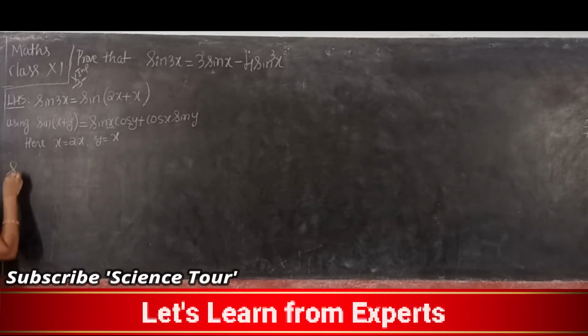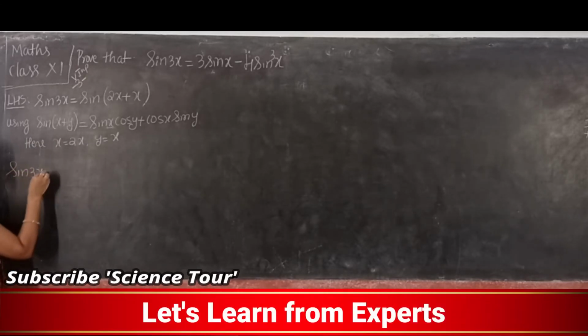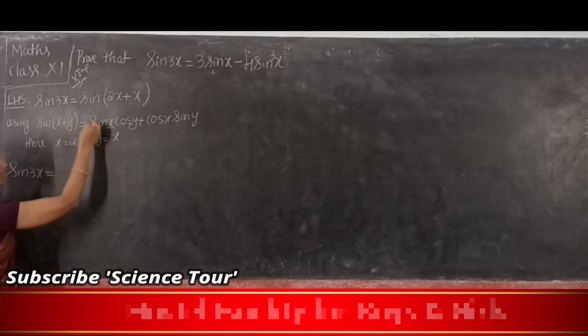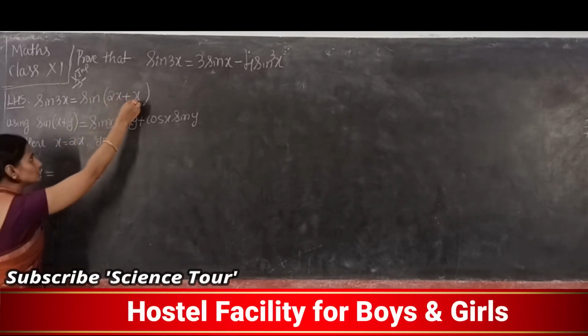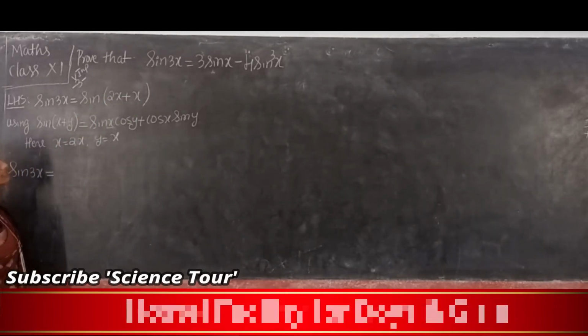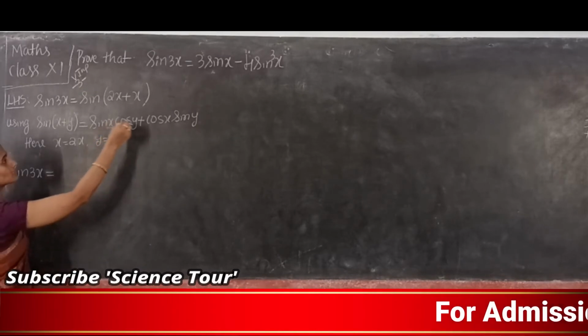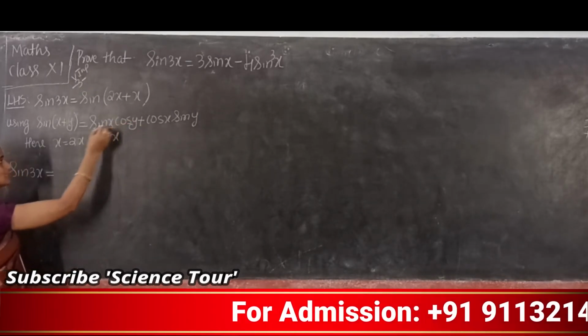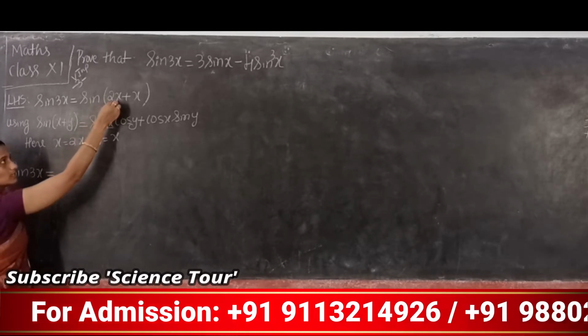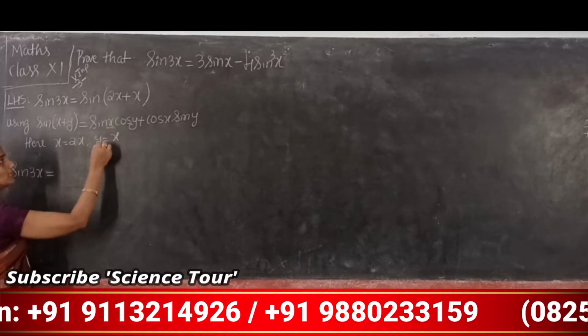So now sin 3x is equal to, apply sin x plus y, which is sin x cos y. But x is 2x and y is x.